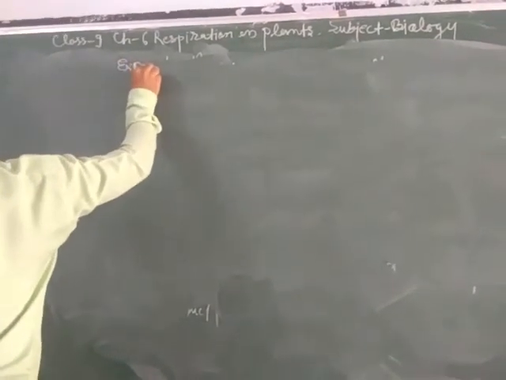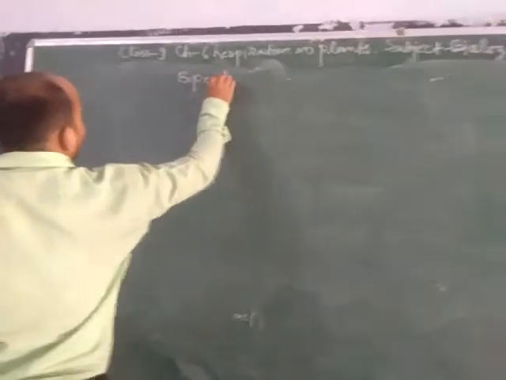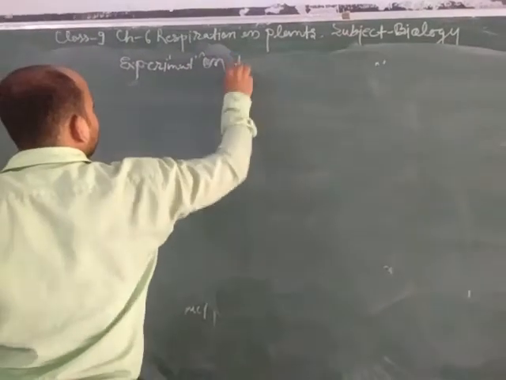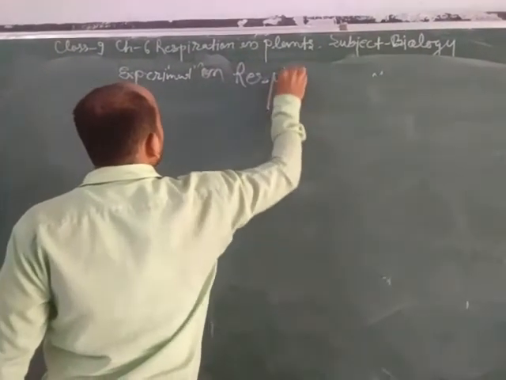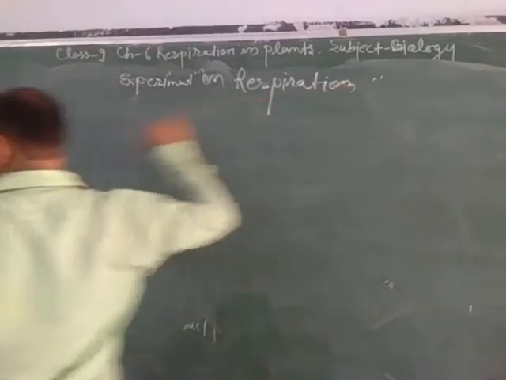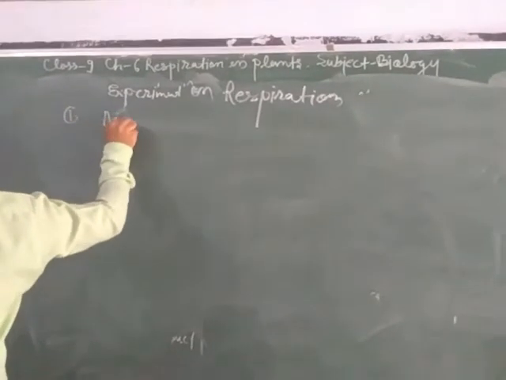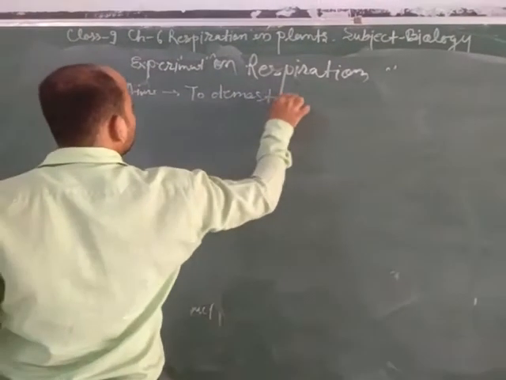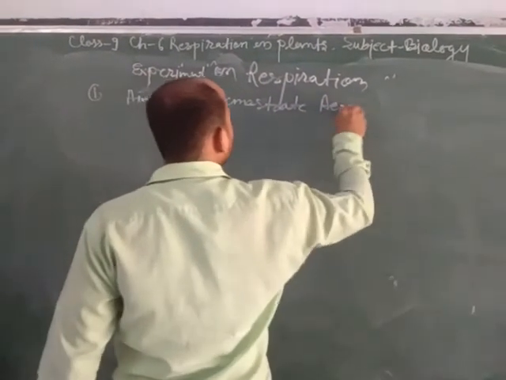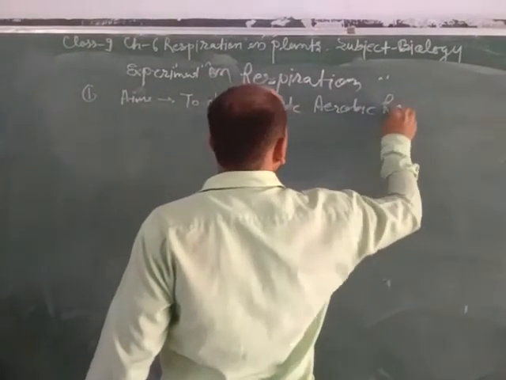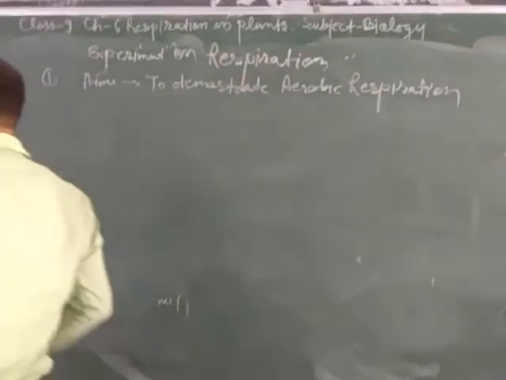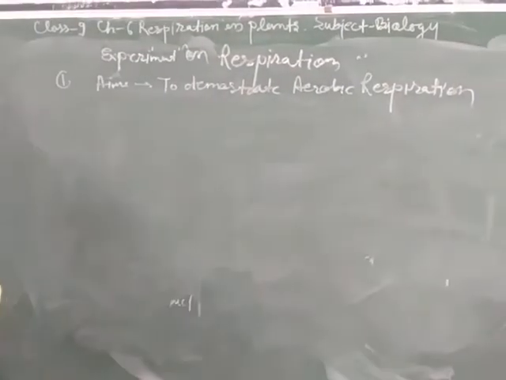So we will first discuss the experiment to demonstrate respiration. The first experiment's aim is to demonstrate aerobic respiration.